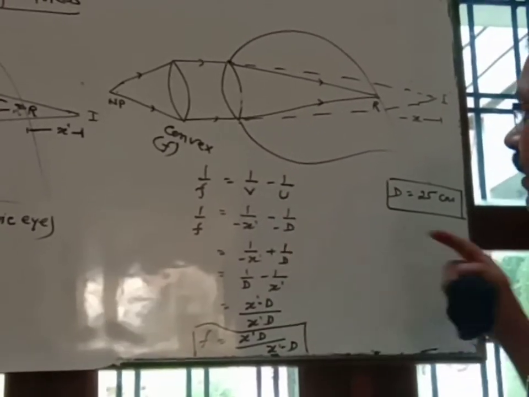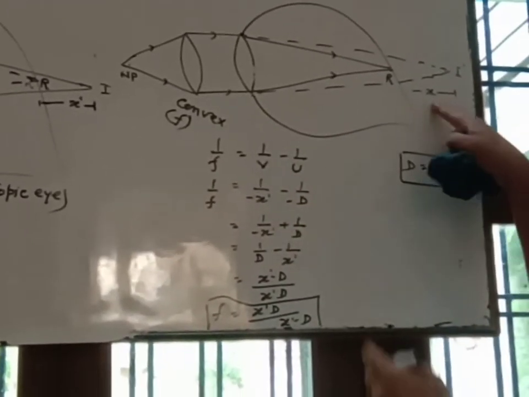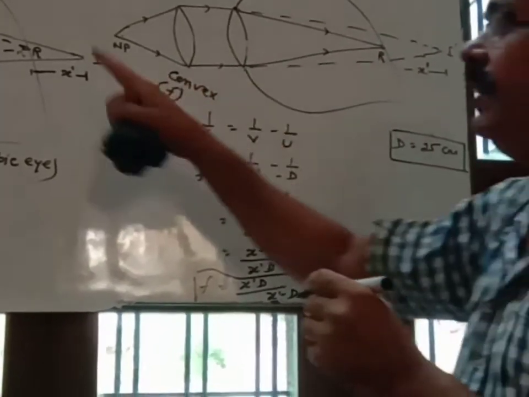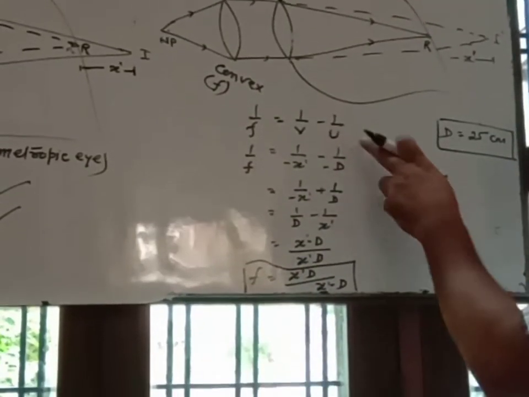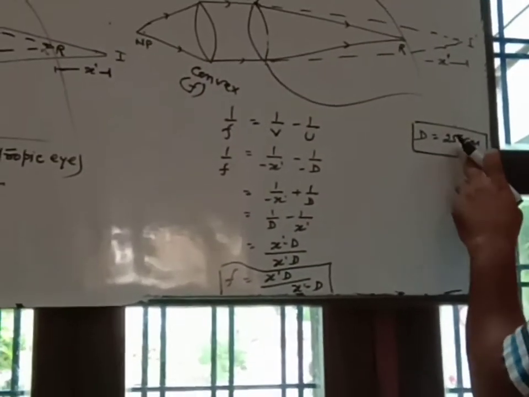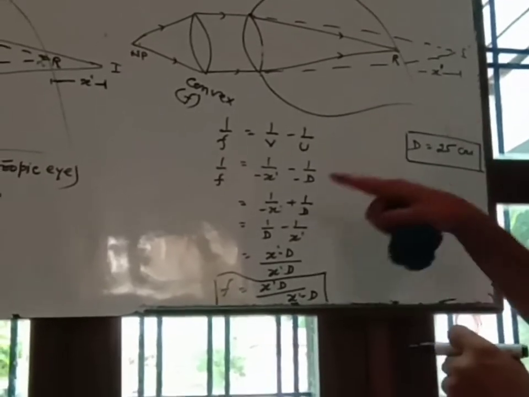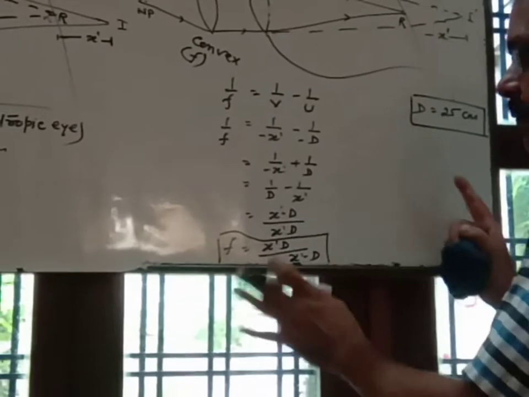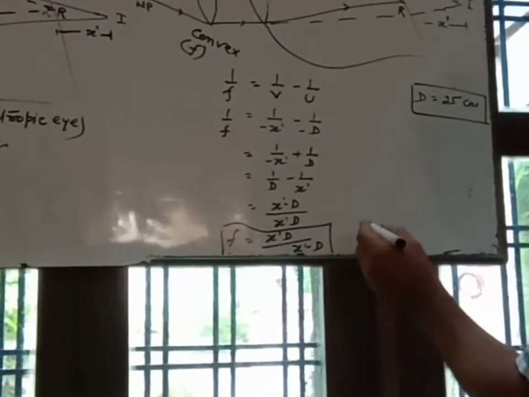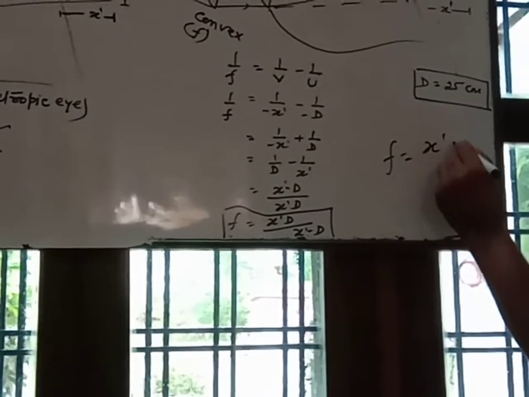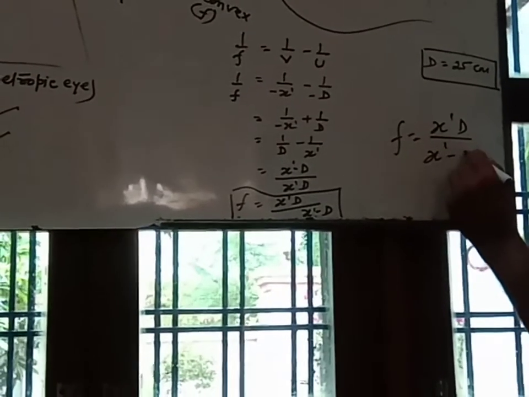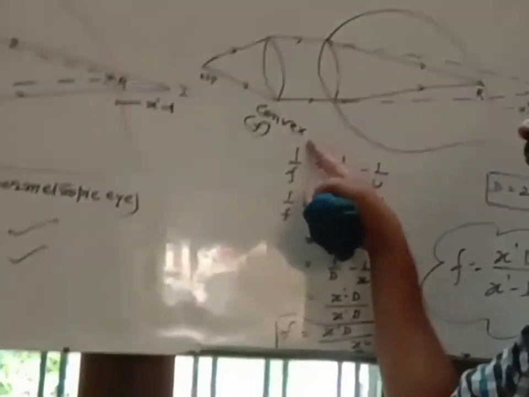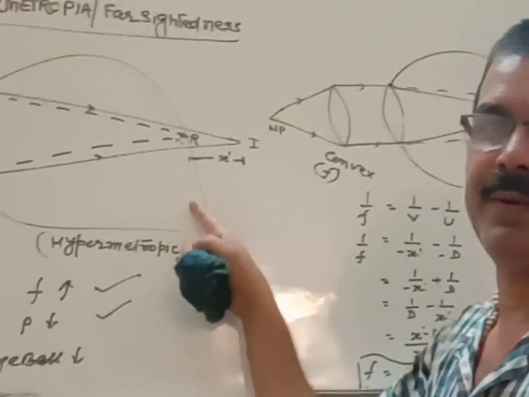Here v is minus x dash. X dash is the distance of the image behind the retina during hypermetropia, and u is the distance of the object, and this should be 25 centimeter. So by sign convention it is minus x dash, and d is also minus d, and when we simplify it, then f is equal to x dash d upon x dash minus d. This is the focal length of the required convex lens for curing hypermetropia.